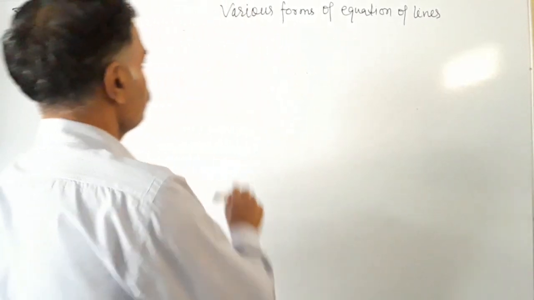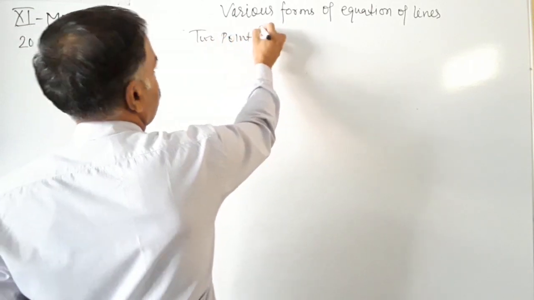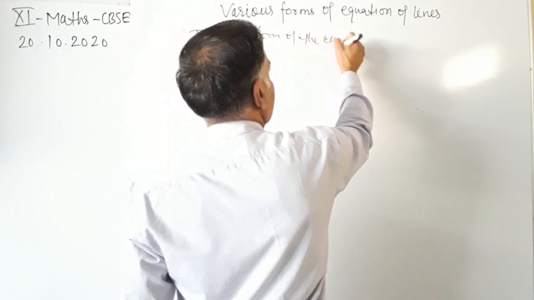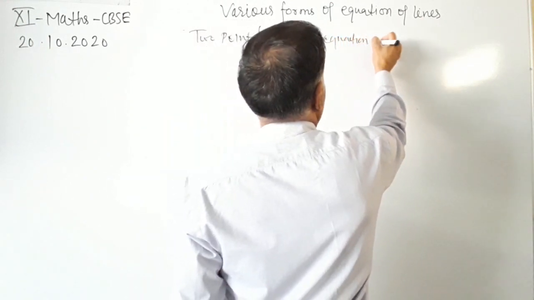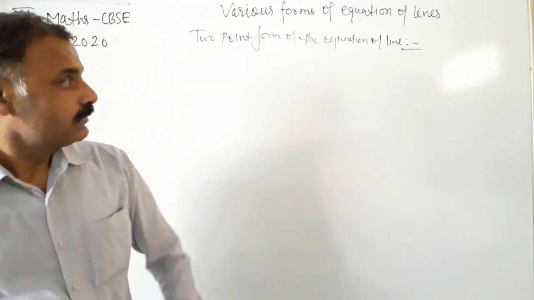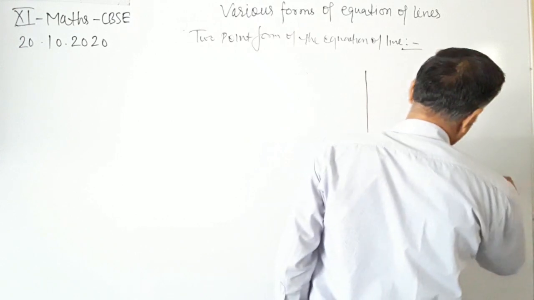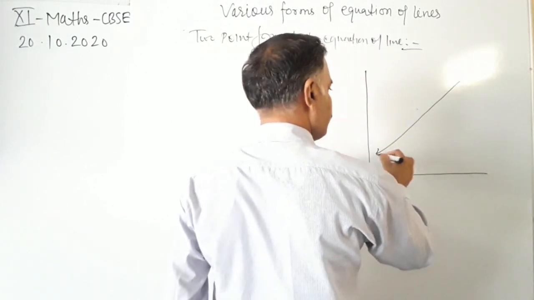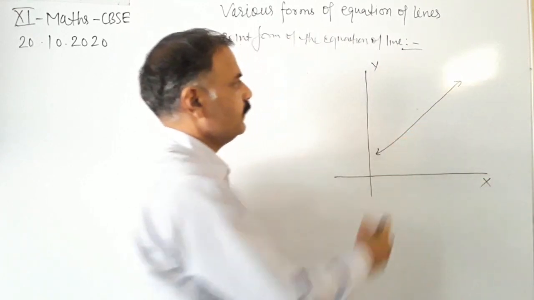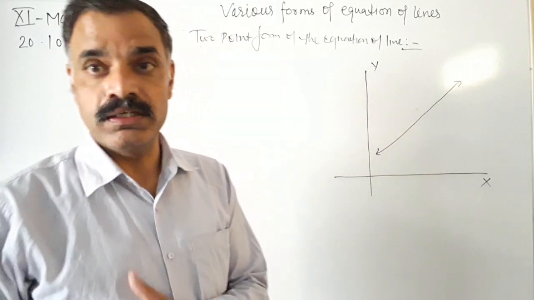Two-point form of the equation of the line. Okay, so students, this is the y-axis, this is the x-axis, and this is a straight line we have been given. This is the x-axis, this is the y-axis. And this is a straight line having 2 points on it.